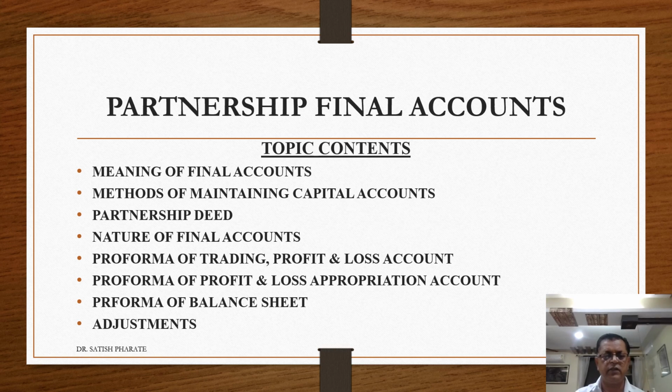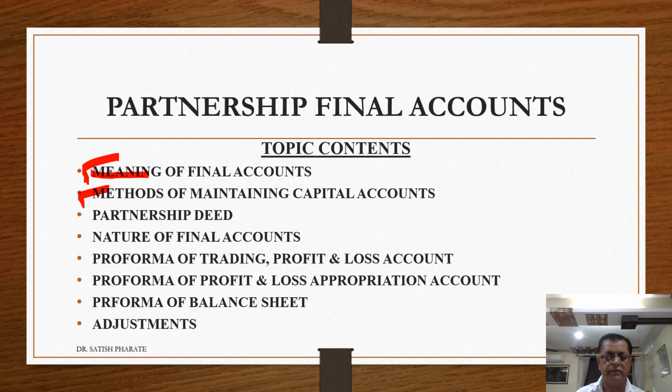The following are the contents or topics. Number one, meaning of final accounts. In this, we have to discuss what we mean by final accounts. Second one will be methods of maintaining the final accounts.